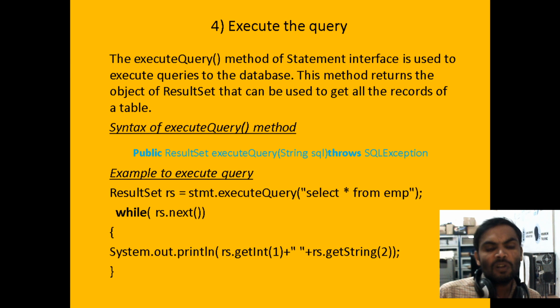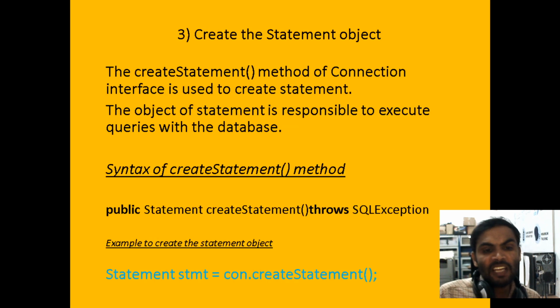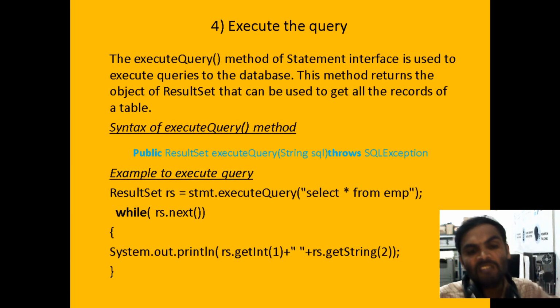Now the syntax of executeQuery. executeQuery is a method available in the Statement interface. Its return type is ResultSet. Here we pass a string SQL query. Previously, in createStatement, we did not pass any SQL query.